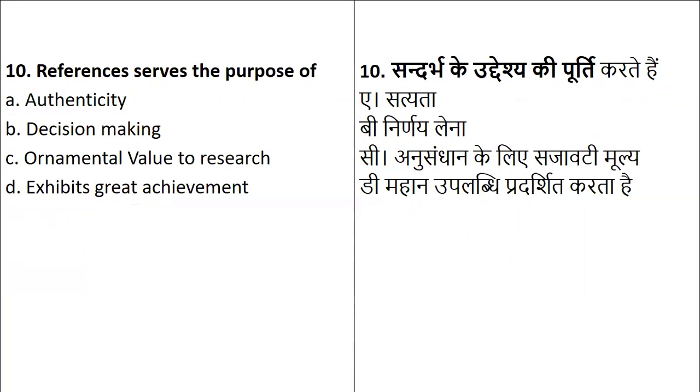So at the end of the research, when the researcher writes, two things are added. One is the references and one is the bibliography. Now, many students get confused between the two. So references and bibliography, what are they?